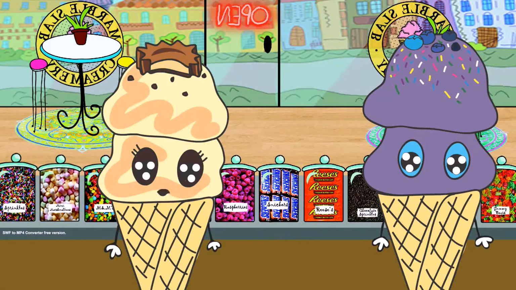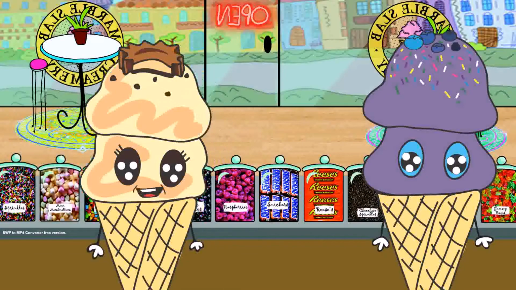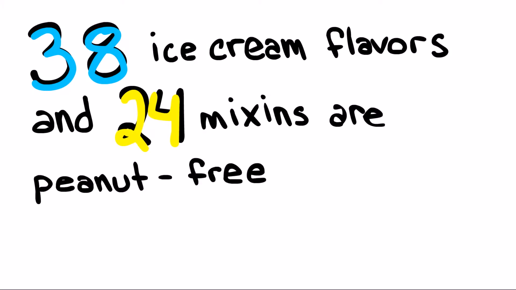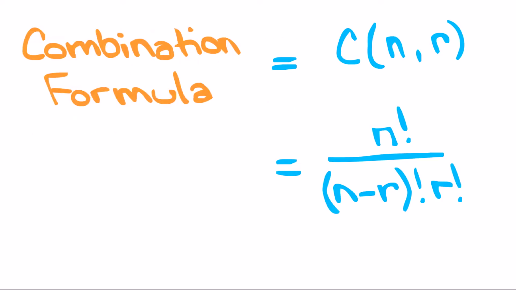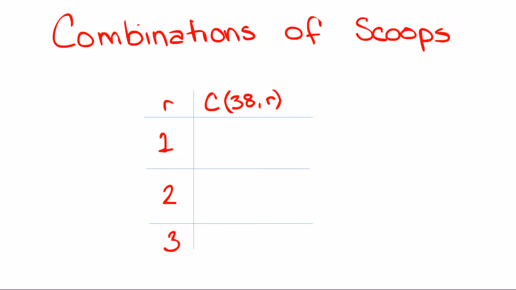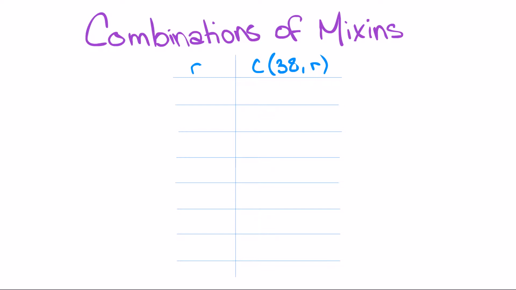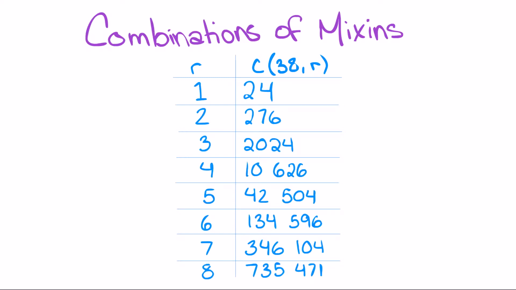To find out what I will be able to wear to the grand opening, I must figure out what ice creams and mix-ins contain peanuts, as I am allergic. I found that there are 38 possible ice cream flavors and 24 mix-ins that I am able to wear. The next step involves us using the combination formula to find out all the possible choices. From this, we need to find the possible combinations for 1, 2, and 3 scoops. We also need to figure out the combinations of mix-ins for up to 8 possible mix-ins.